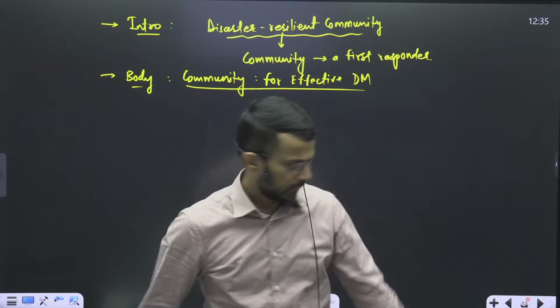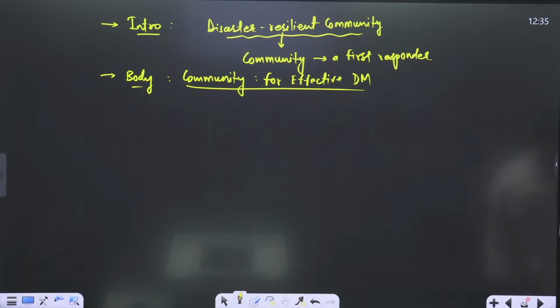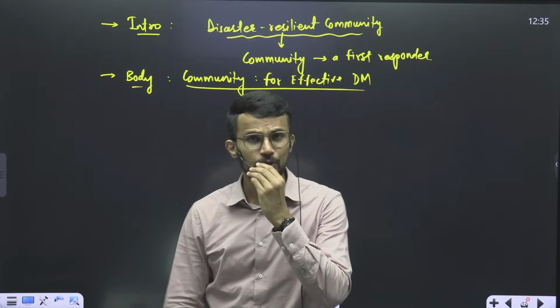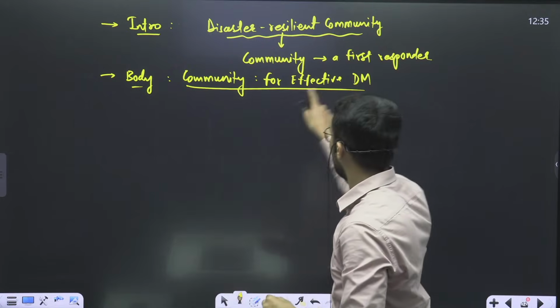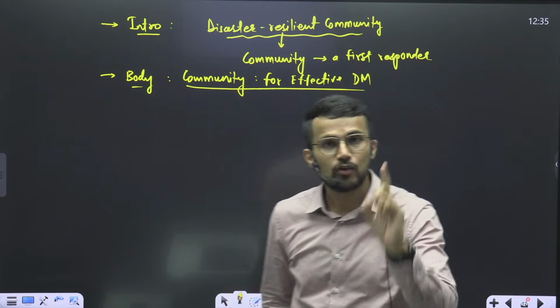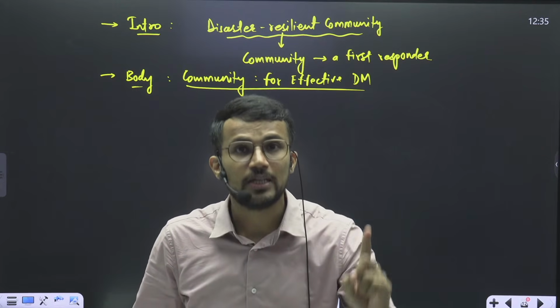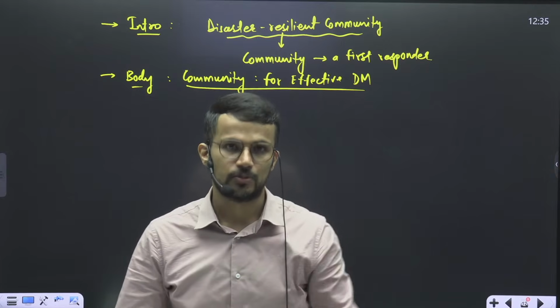Now if we want to make sure that community helps in effective disaster management, we'll have to make sure that community becomes a part of every stage of disaster management.